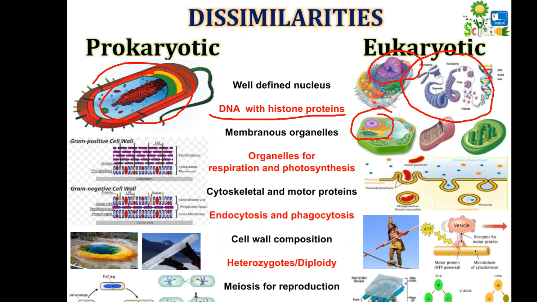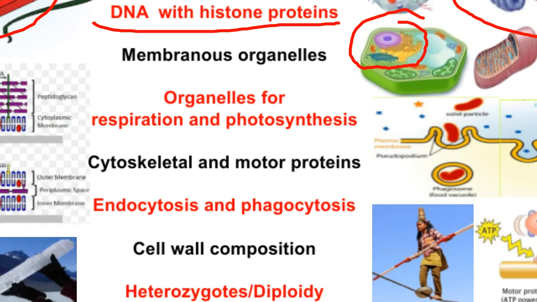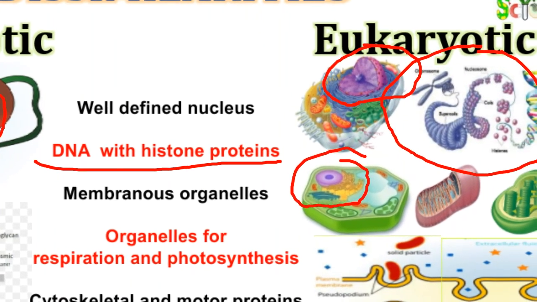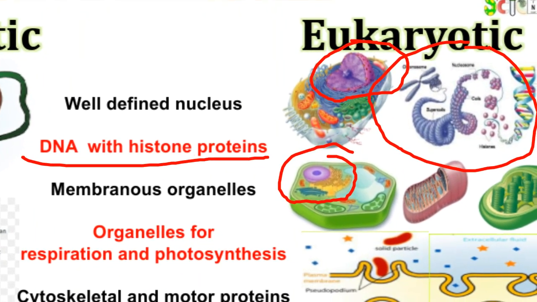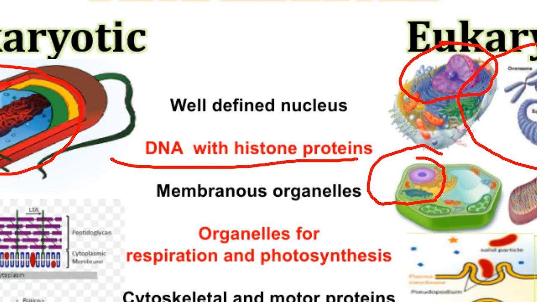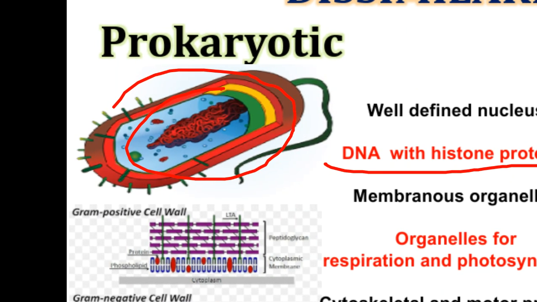Another point is membrane bound organelle. Again we can see in the animal cell as well as plant cell. In plant cell there is chloroplast, animal cell doesn't have chloroplast, but other organelles, mitochondria, endoplasmic reticulum, Golgi bodies, these are the membranous organelles, membrane bound organelles, which are present in eukaryotes, whereas in prokaryotes there are no organelles. Only ribosomes are present for